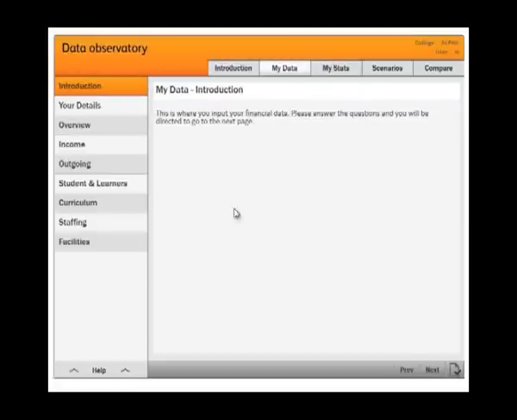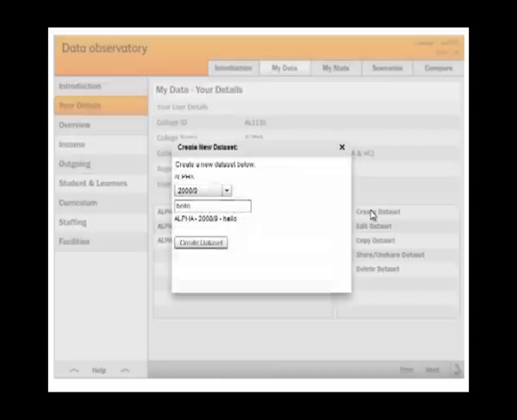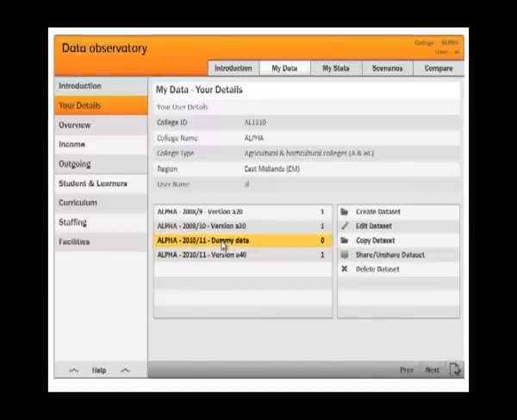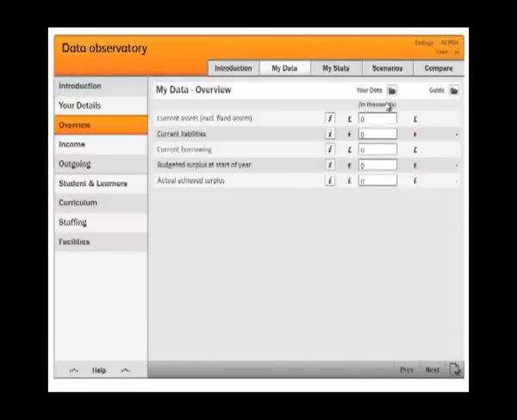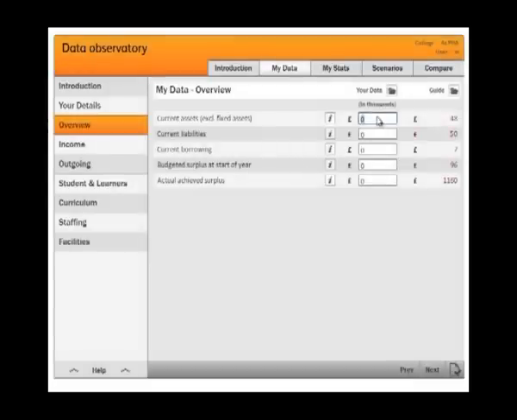This short presentation introduces the main features and benefits of using the resource. The first step when using the Data Observatory is to enter management information into the My Data section. We anticipate that the first time a management team uses the resource, they will wish to enter the most up-to-date information available, so they can review their current KPIs and compare these to KPIs from other providers.